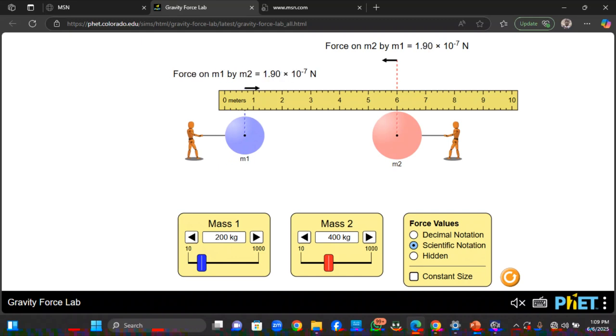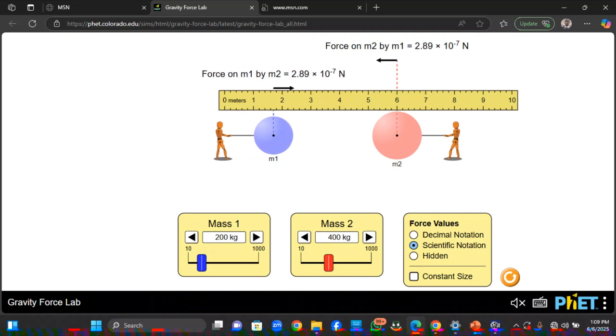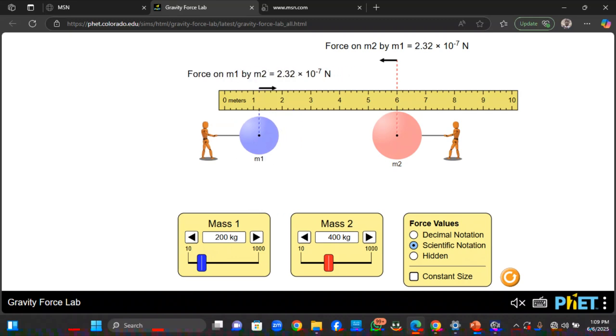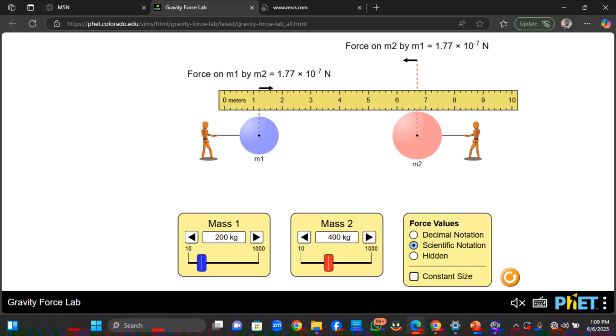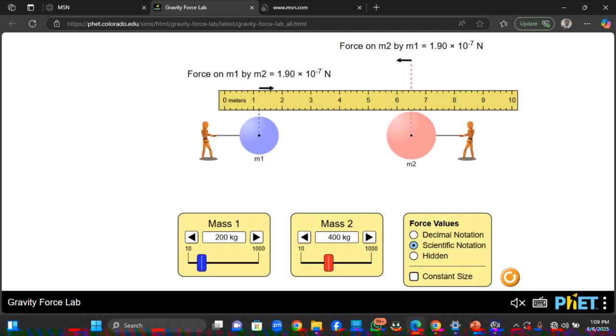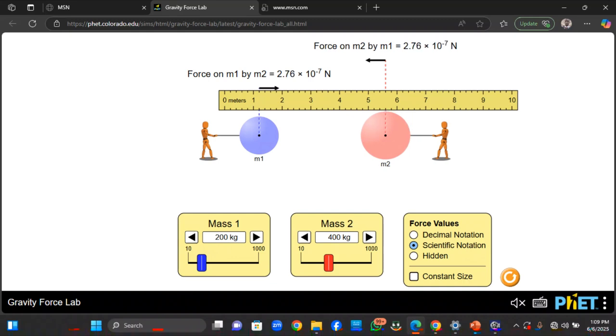When I bring M1 closer, discover that the force increases, right? When I take it back, the force decreases. The same thing with M2. When I take it back, the force decreases. You're seeing it. When you bring it close, it increases. What are we trying to say? When the distances are closer, the effect of the force is stronger. If the distances are apart, the effect of the force is weaker.